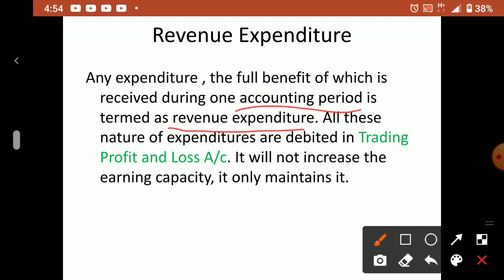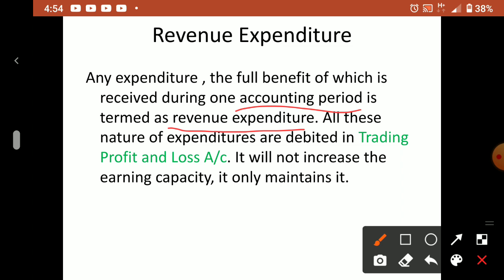But in revenue expenditure, you purchase stock, keep it with you, and your intention is to sell it for cash and get the money back. That is why it is said the benefit is received during one accounting period.